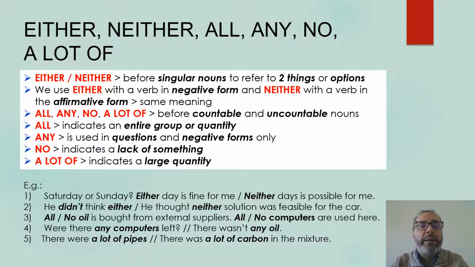Or, any, no, or a lot of are used before countable and uncountable nouns. All indicate an entire group or quantity. Any is used for questions and negative forms only. No indicates a lack of something, and a lot of indicates a large quantity. Here we have typical examples of the use of these important quantifiers.